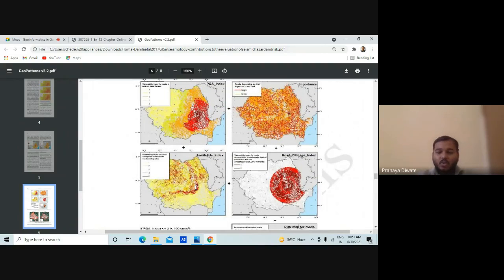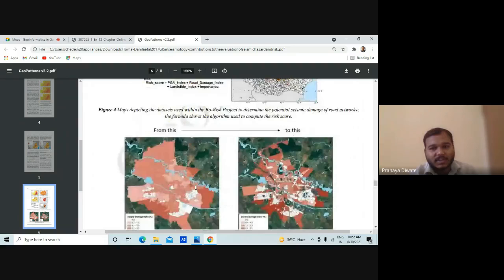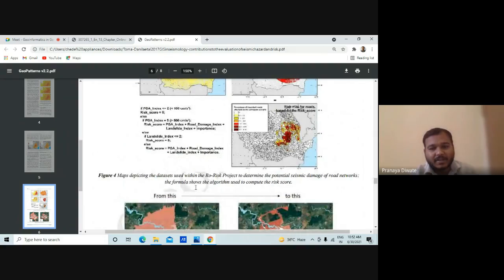So you can have an earthquake, you can have a landslide index, you can have important road damage, and also how much damage is caused if the earthquake occurs, how much it can disturb the different earth features. This is a map that shows the database used to determine the potential seismic damage or movement.